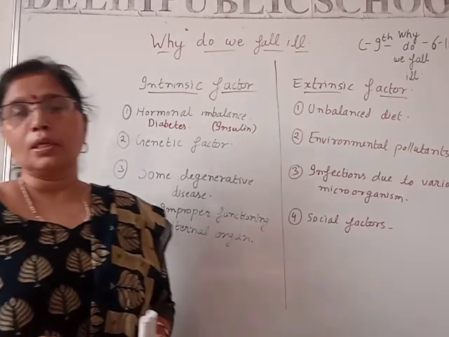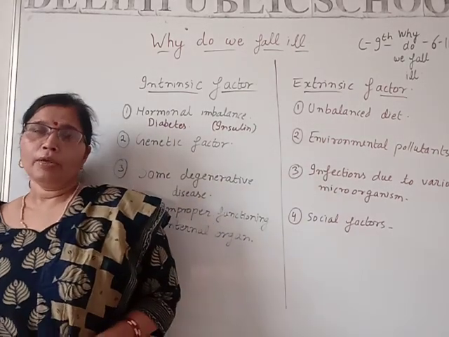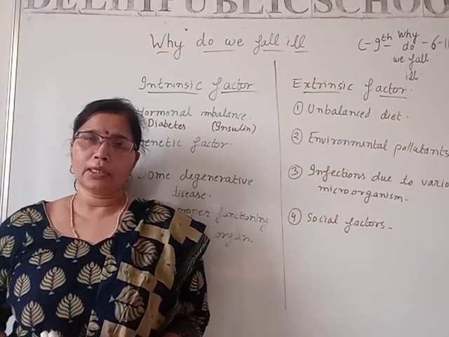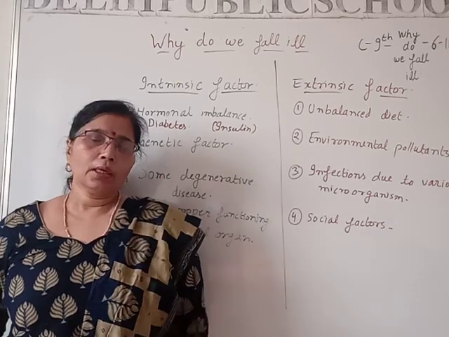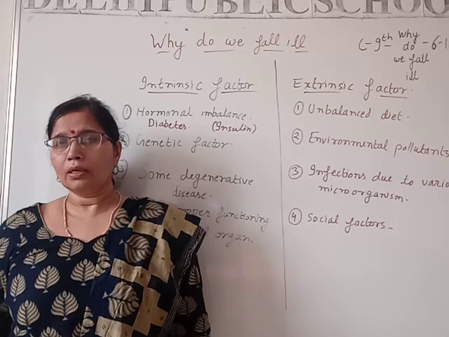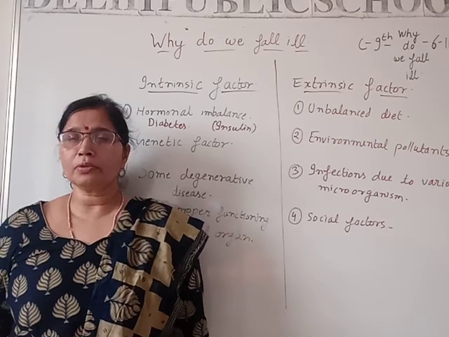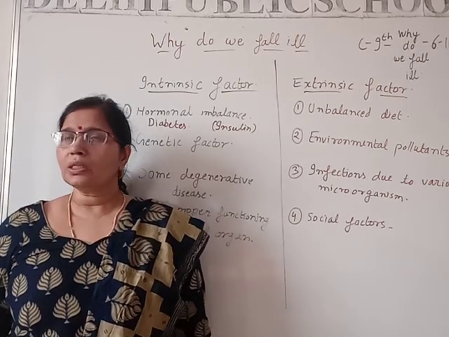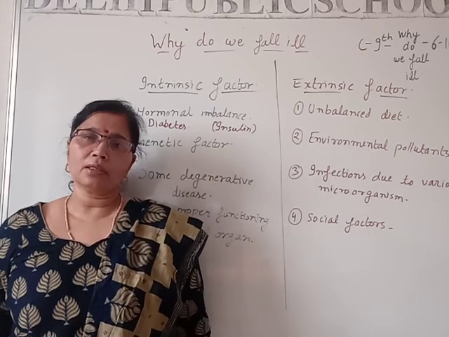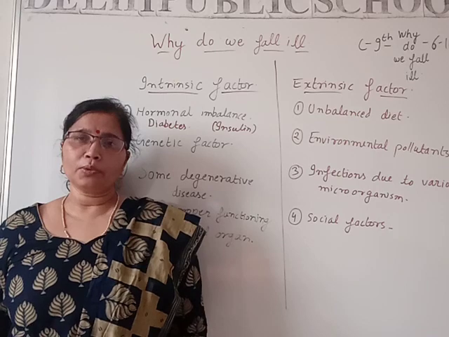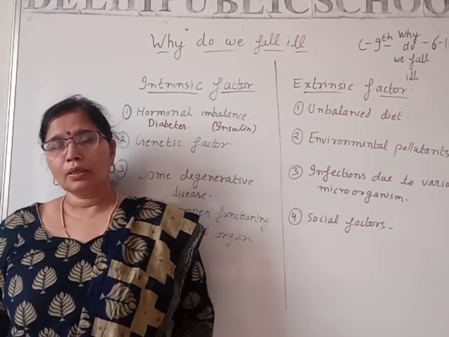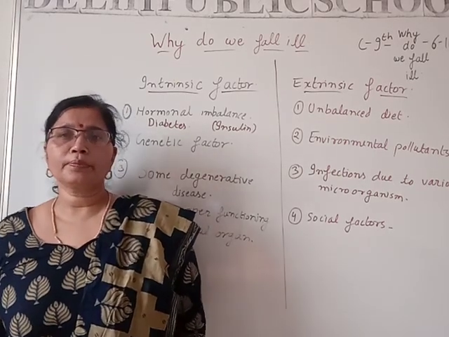Now there are two conditions. If the insulin hormone is not produced in sufficient quantity, type 1 diabetes, and if the insulin produced is not of the right type, means there are certain defects in the production of this hormone. So there are actually two types of diabetes. This is the reason behind this.